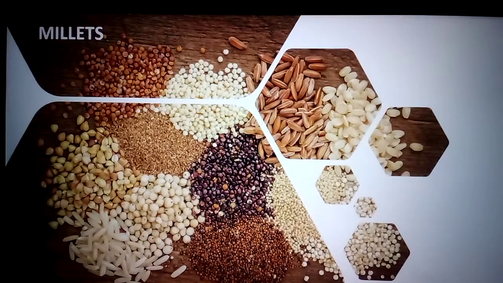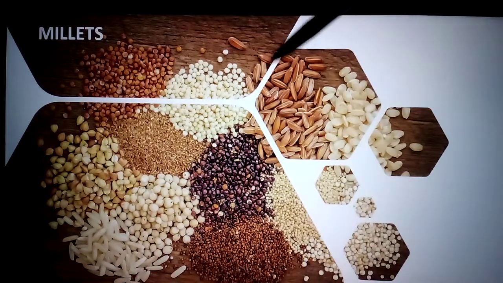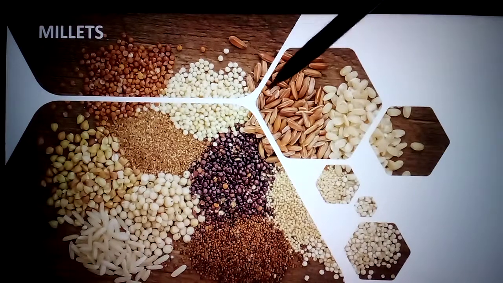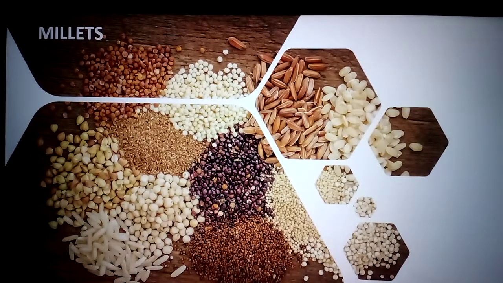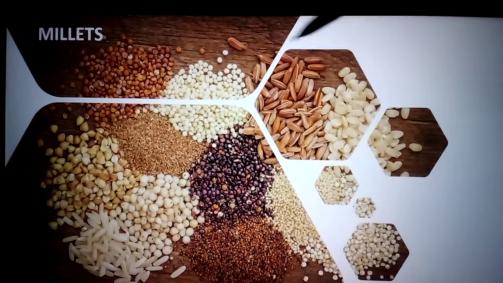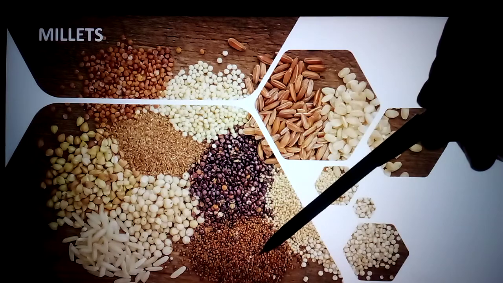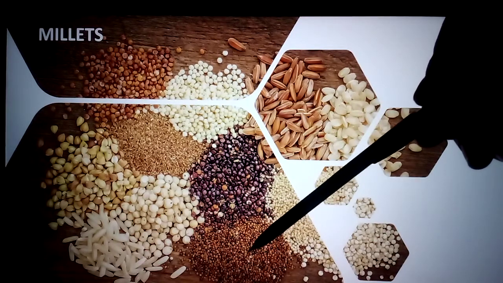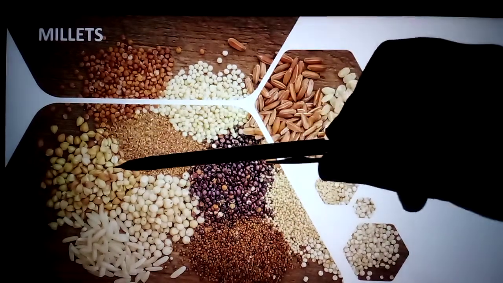Next one, the third major crop is millets. First one is rice, second one is wheat, third major one is millets. Here millets consist of different types. See here, this is ragi. They have more nutrients. This is corn.